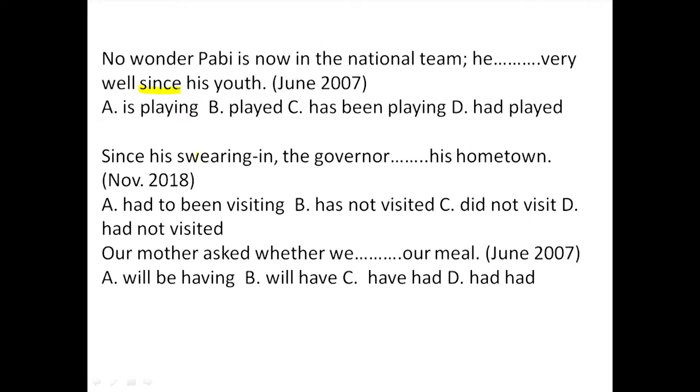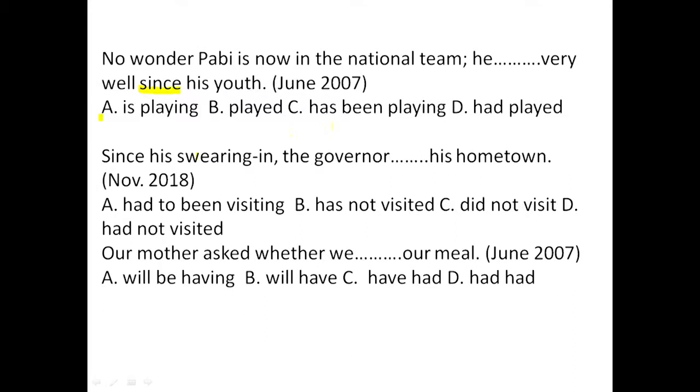Okay, he does very well since his youth. Meaning, this is about an activity that began in the past and is still ongoing. So A cannot be the answer. That is playing. No, we say the present progressive is about an activity that is happening now that will stop sooner or later. B cannot be the answer because we say past tense about something that occurred in the past and did not continue to the present. Normally we bring in a time marker to indicate that something happened in the past and has no current relevance. So B is out of the case.